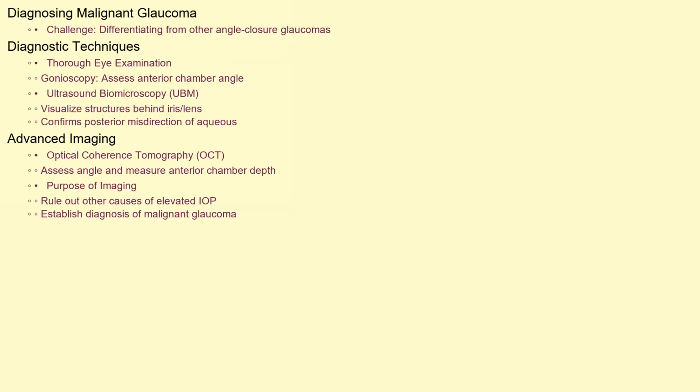Optical coherence tomography, or OCT, of the anterior segment can also be utilized to assess the angle and measure the anterior chamber depth. These imaging modalities help rule out other causes of elevated intraocular pressure and establish the diagnosis of malignant glaucoma. While there aren't distinct types of malignant glaucoma in the traditional sense, it can be categorized based on its onset, either as occurring after surgery, post-operative, or occurring without prior surgical intervention, as spontaneous. Recognizing whether it is post-operative or spontaneous can guide the initial approach to treatment.